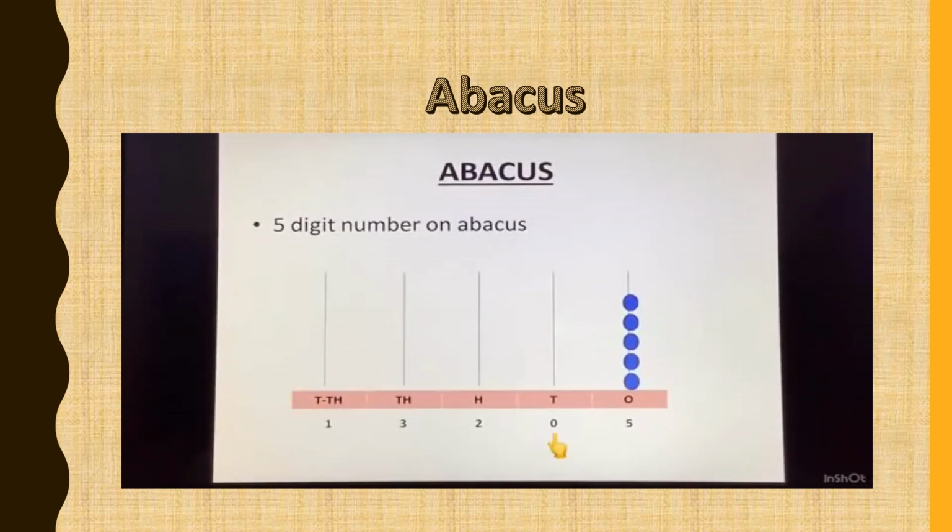We will directly go to the hundreds column. Here we have 2. So 2 beads in the hundreds column. Then in the thousands place we have 3. So 3 beads in the thousands column. And in the 10,000 column we have 1. So only 1 bead will come in the 10,000 column. This is about the abacus.